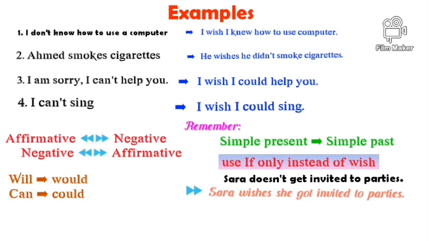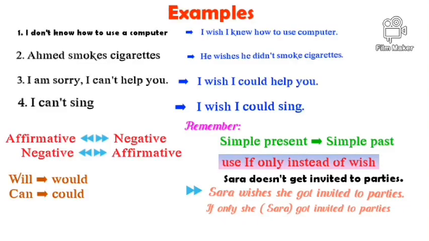This is with wish. Now, if only she got invited to parties. If only she, it means Sarah. If only she got invited to parties.